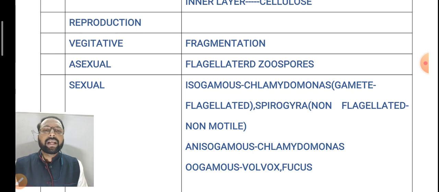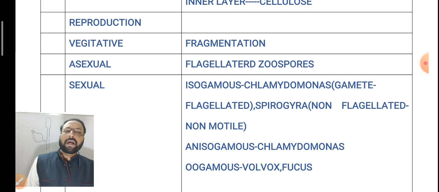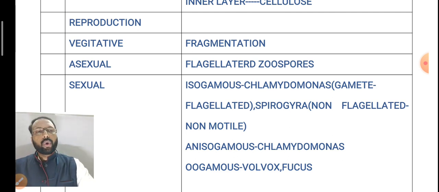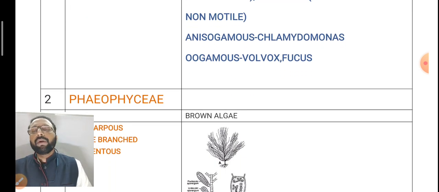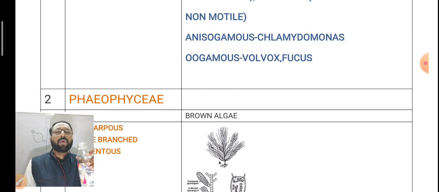Asexual reproduction takes place by flagellated zoospores. Sexual reproduction may be of three types: isogamous, anisogamous, oogamous. Oogamous examples are mainly Volvox and Fucus. And next, the Phaeophyceae members. The Phaeophyceae is also called brown algae.